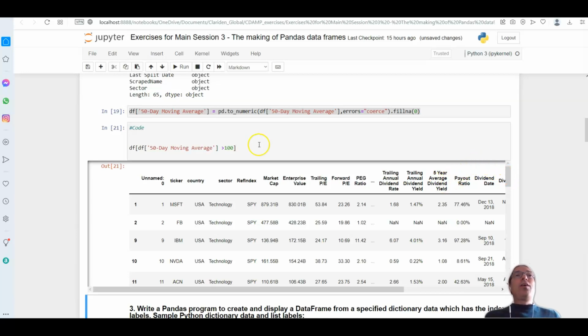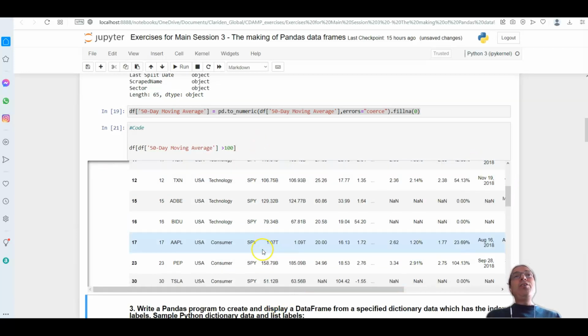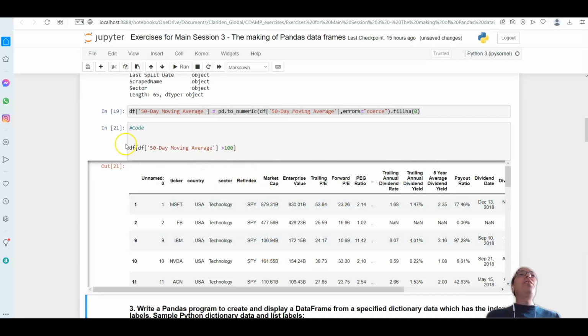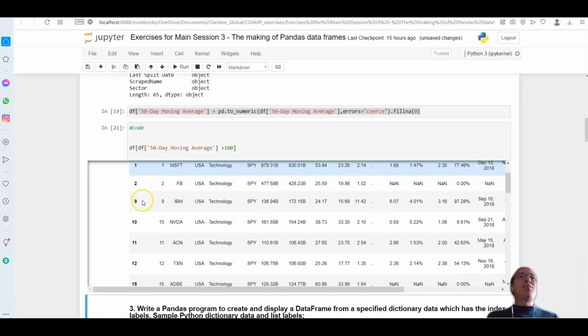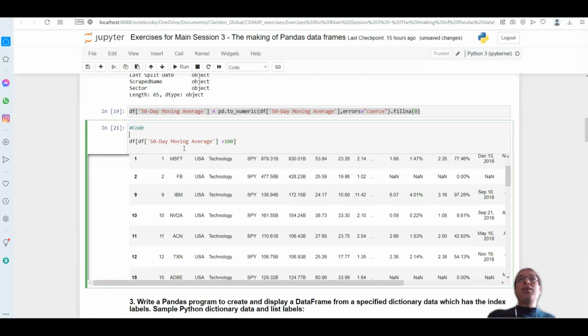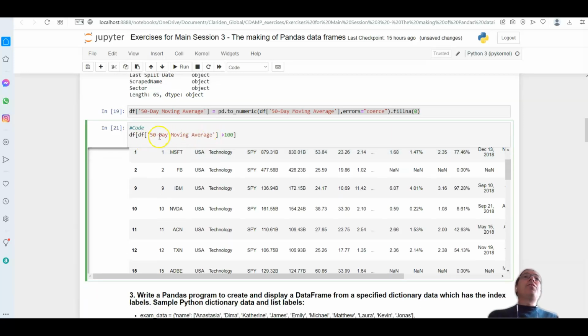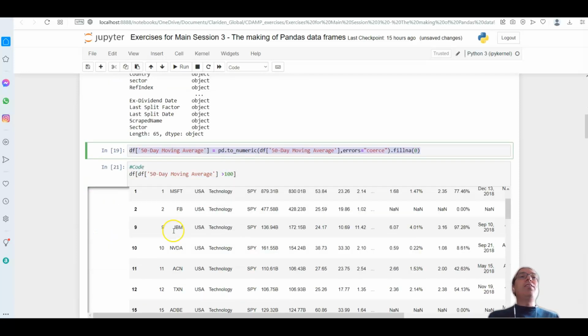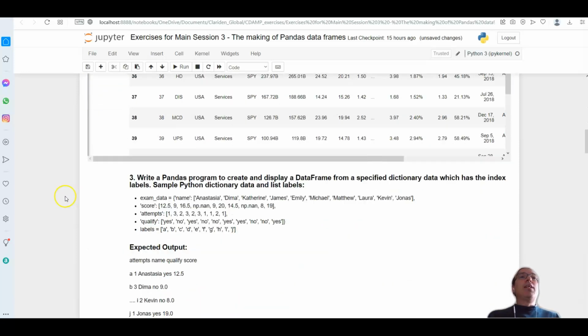So I can go and have a look here. Not all are greater than 100 in that 50 days moving average, but some are. So this is the result of our query here for the 50-day moving average greater than 100. Is it greater? Yeah, greater than 100. And we had to do a little bit of data cleaning here before running that.